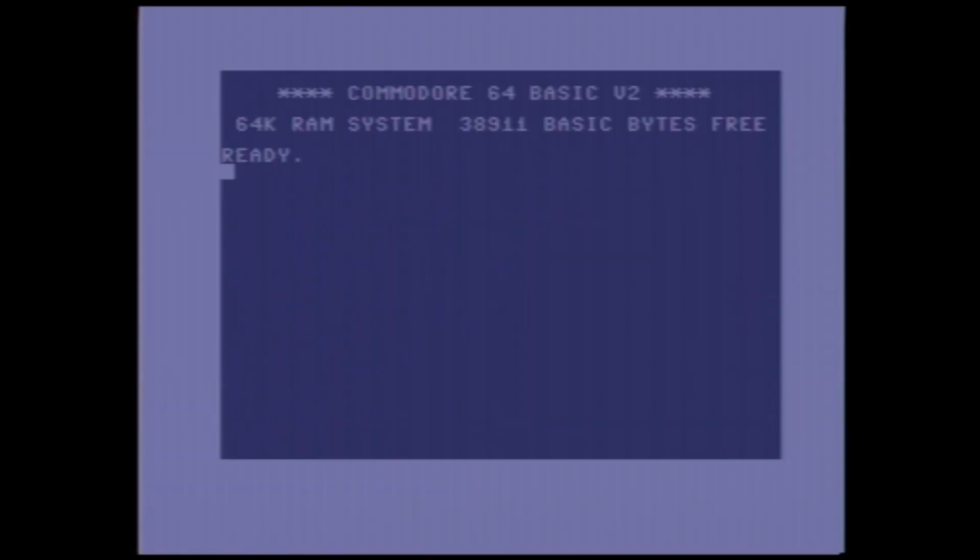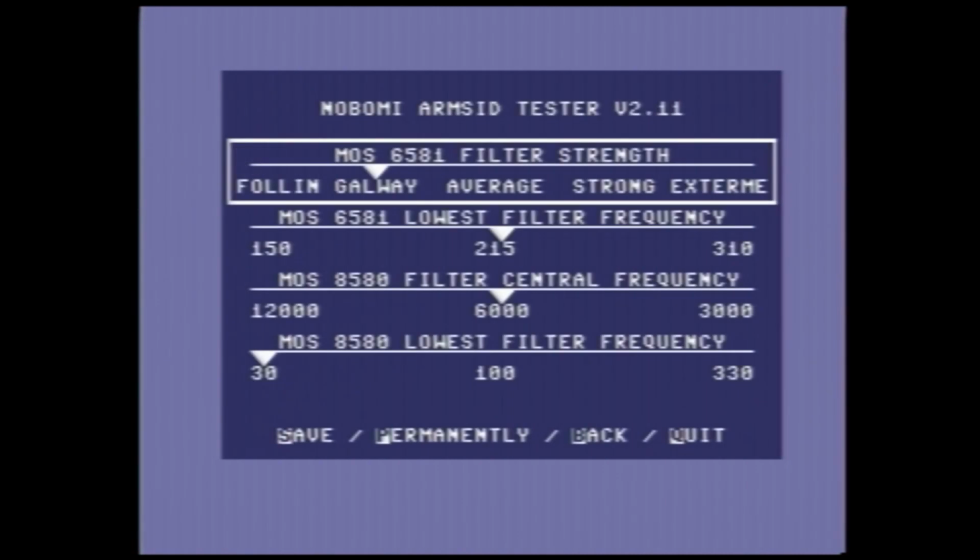Right, that sounds absolutely awful. I'm going to go and have a play with all the settings to see if I can't make it sound better. So after much mucking about with this, I think these are the best settings for the 6581.